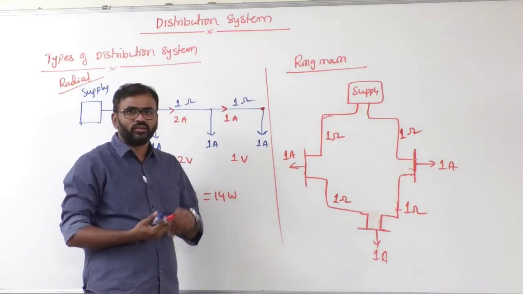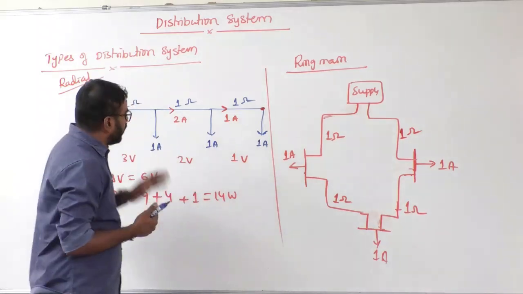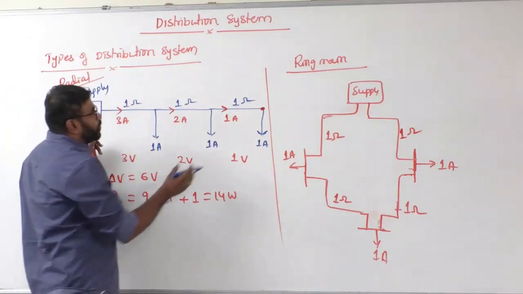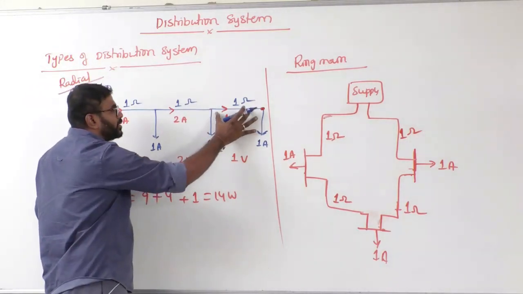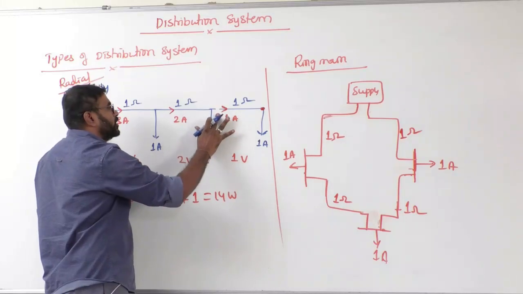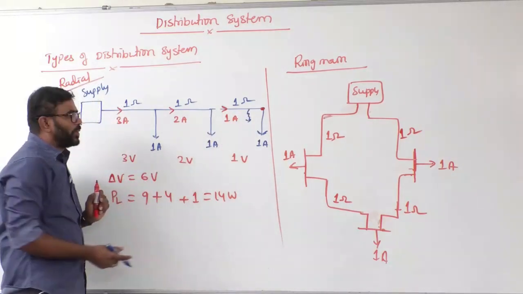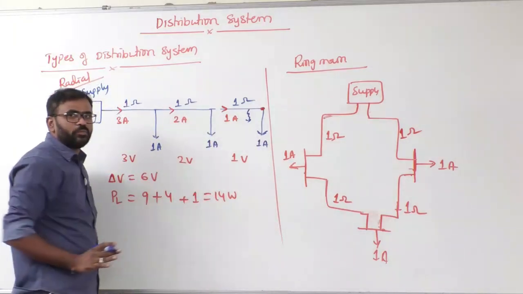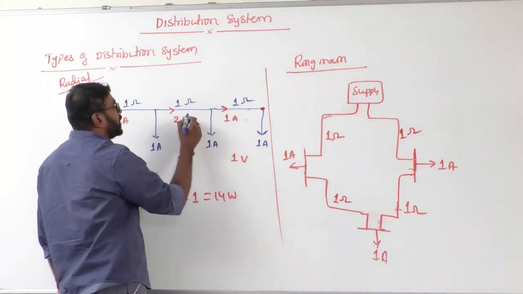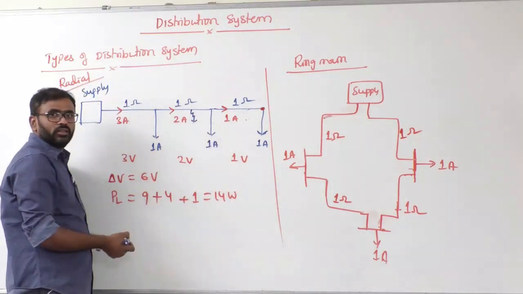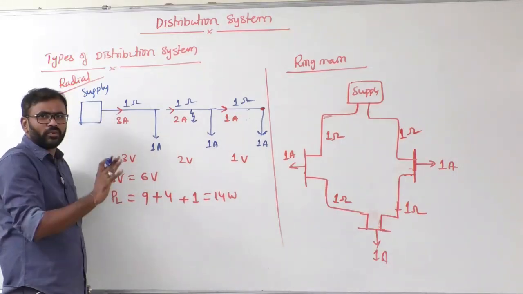If you notice, the major advantage I am saying here, sir, for example, if there is a problem in this distribution section, this distribution section is disconnected. Problem means maybe there is a fault. What happens? This consumer will experience a loss of supply. Okay, fine. Suppose there is a fault here, then again a breaker or fuse, whatever it may be, is open.